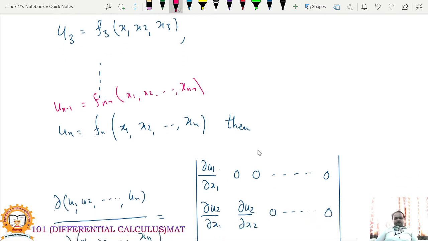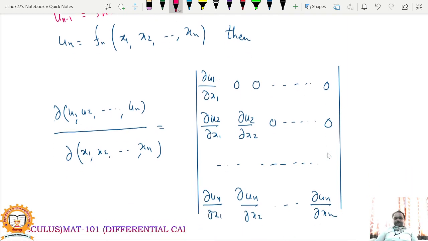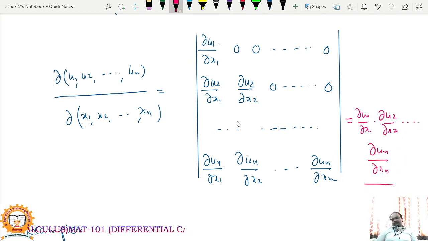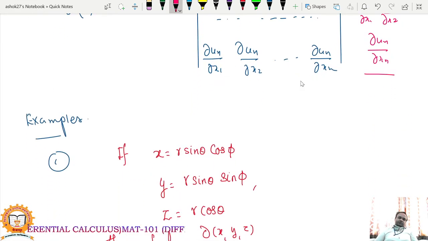Then what is the Jacobian of u1, u2 up to un with respect to x1, x2 up to xn? This is nothing but the determinant of this. What is the value of this determinant? You can check that it is just the multiplication of the diagonal entries. So basically it will be dou u1 by dou x1 into dou u2 by dou x2 into up to dou un by dou xn. This is the Jacobian of u1, u2 up to un with respect to x1, x2 up to xn. So there are some examples.